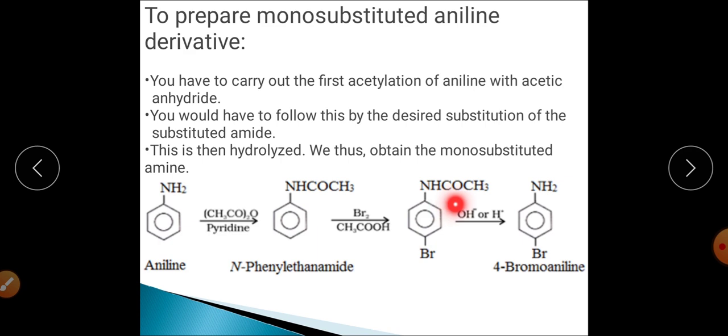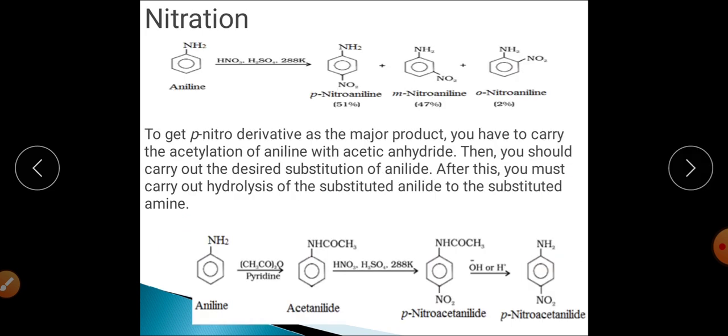Now this can be converted back into NH2 by hydrolysis reaction. So it will be hydrolyzed and get converted into NH2. So this is basically the course of reaction by which you can convert aniline into para-bromoaniline. Otherwise it is not possible, and you will always get the polysubstituted product.